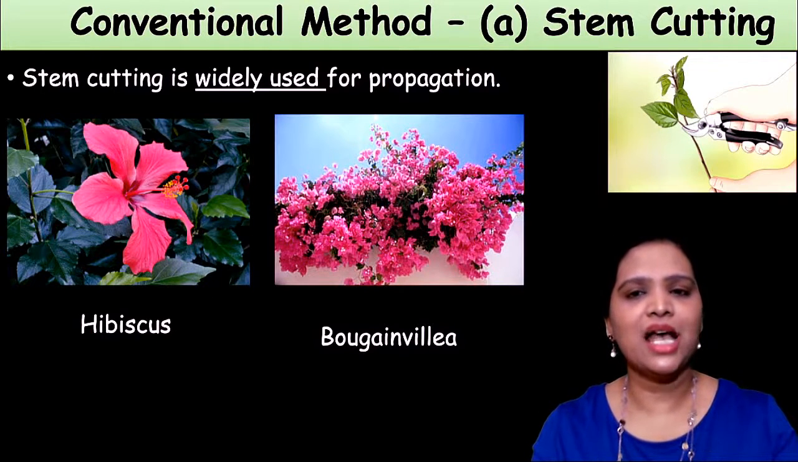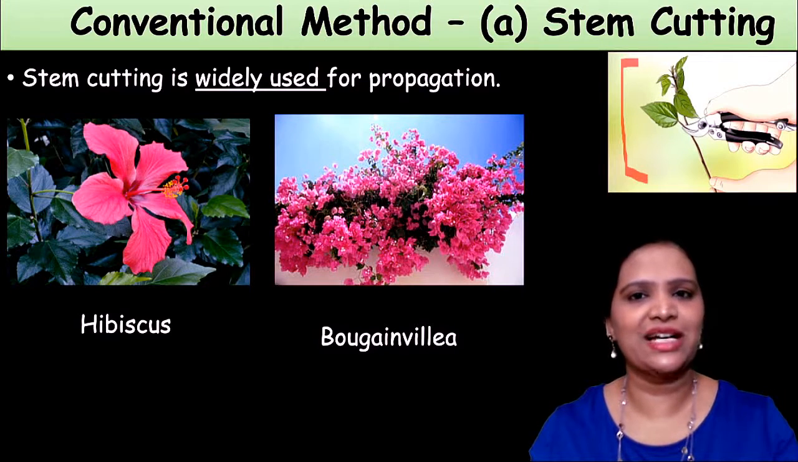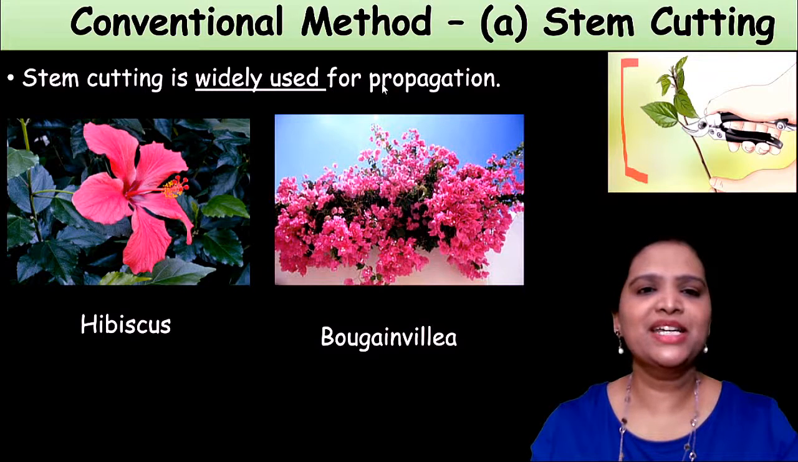First one is stem cutting. Look at this picture. This is the stem cutting method. A part of the plant stem we cut and place in the soil. It develops roots and a new plant will come. Stem cutting is the widely used method for vegetative propagation because it is very easy and a very successful method for a vast variety of plants.